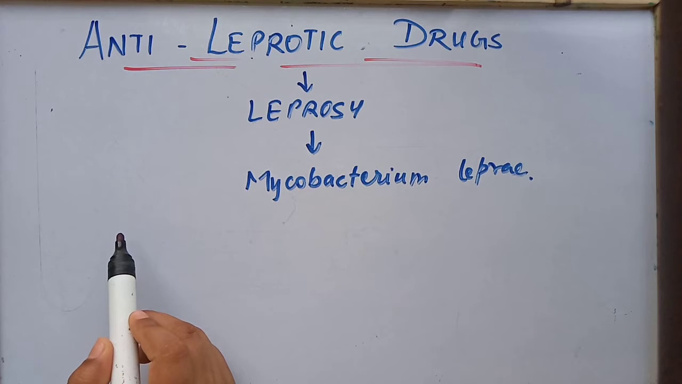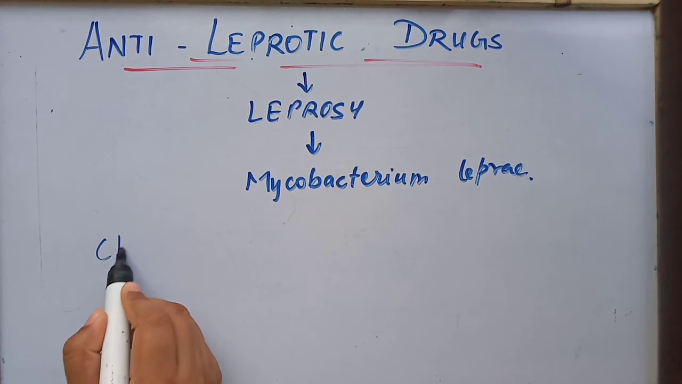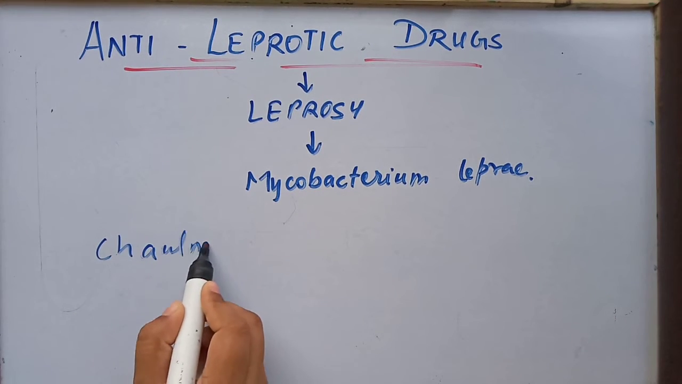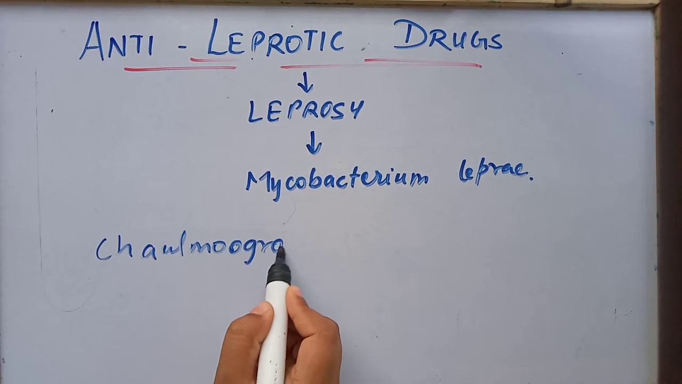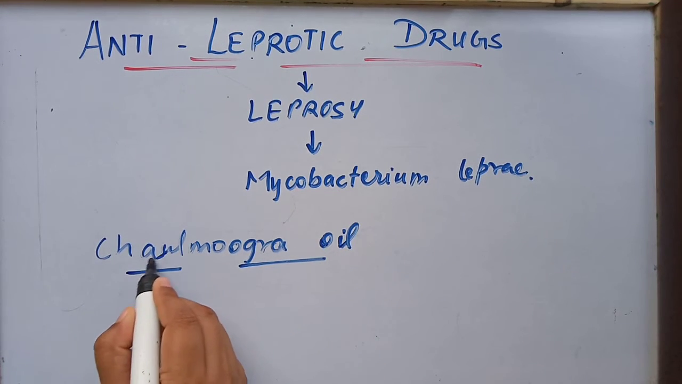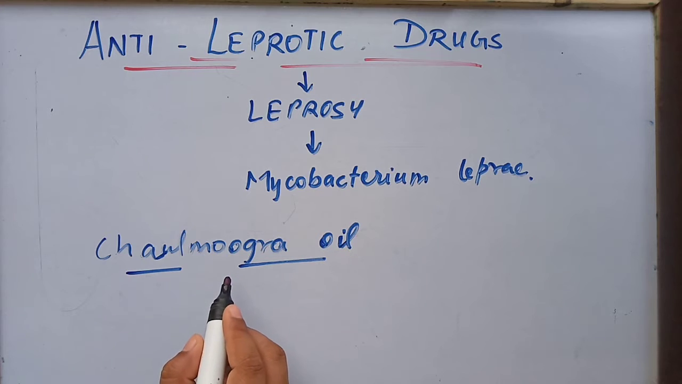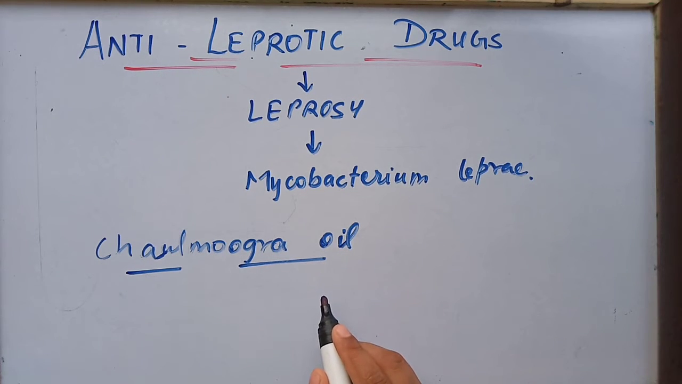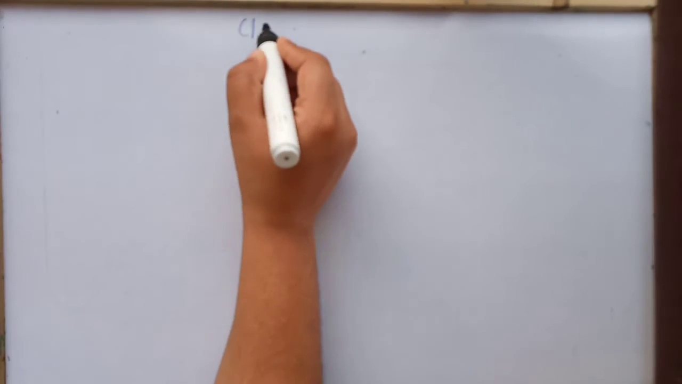Once there was a time when ancient people used chaulmoogra oil for the treatment of leprosy. This chaulmoogra oil has a weak anti-leprotic activity. Now it has been replaced by many other drugs. Let's see the classification of anti-leprotic drugs. The classification is like this.